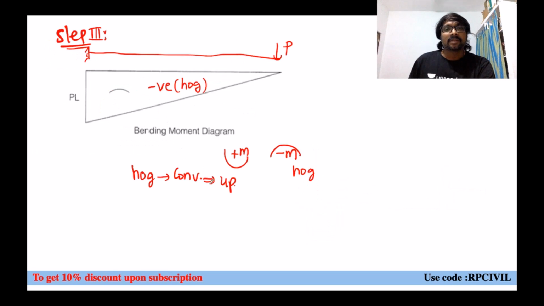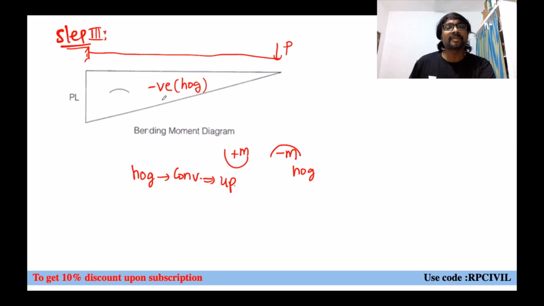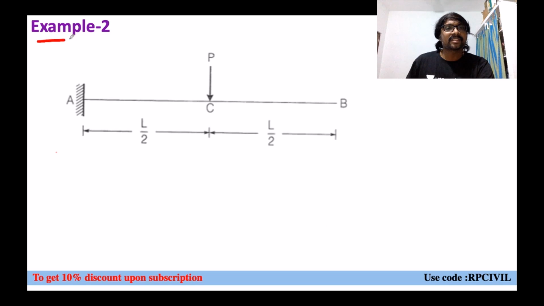And now these are also satisfied or not? Compatibility conditions are also satisfied or not? Yes. By visual inspection, approximately we have drawn first. Then we have checked with the compatibility conditions. Then we have checked with which one? Bending moment relation. Like that. This is how we can draw. This is your final deflection profile or elastic profile. Elastic curve. Now, coming to the next example, you can say.